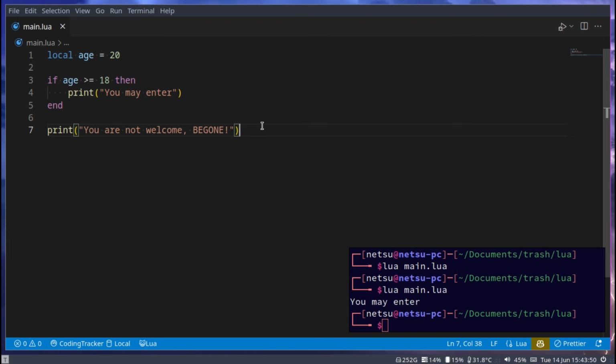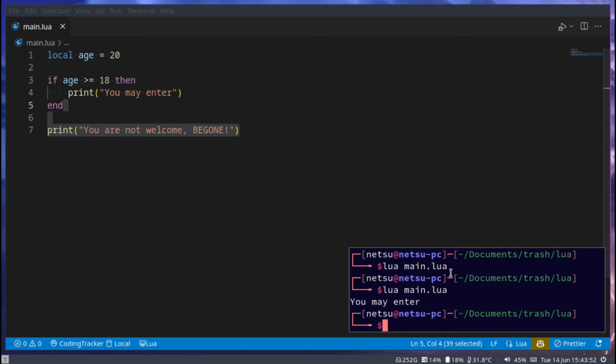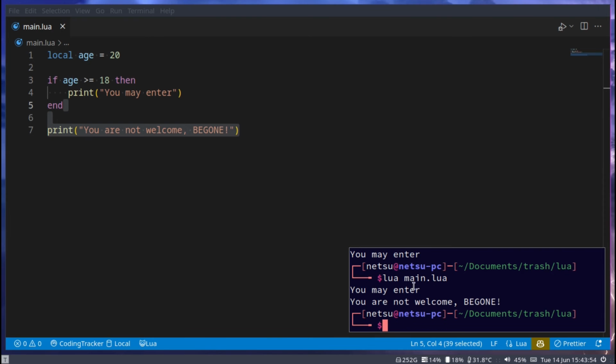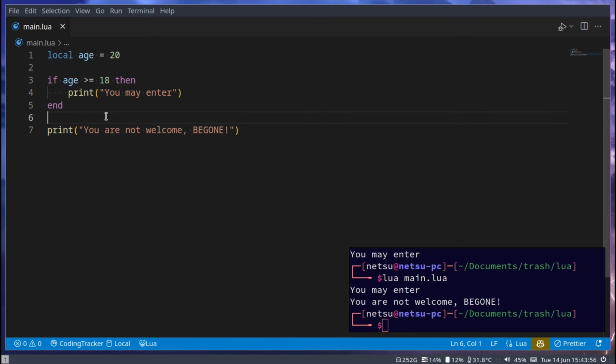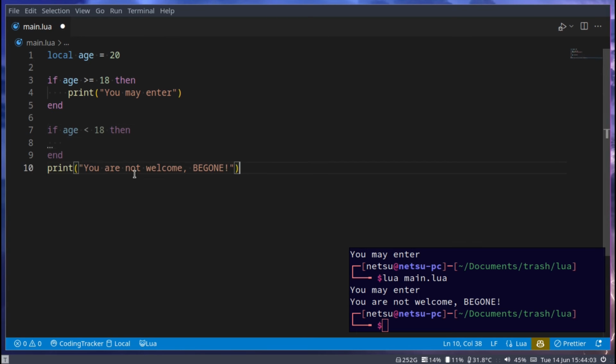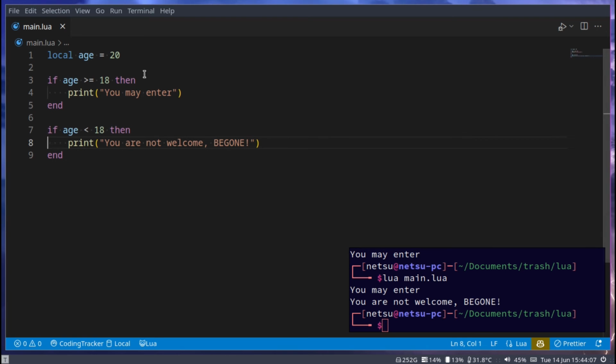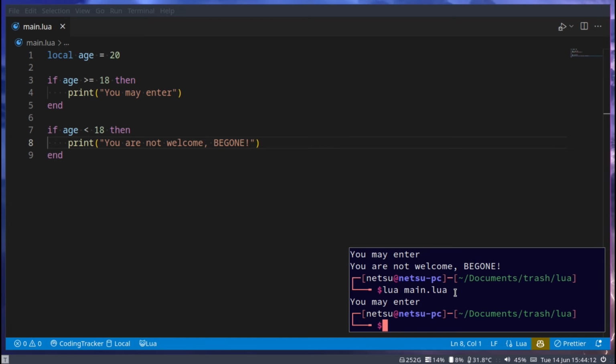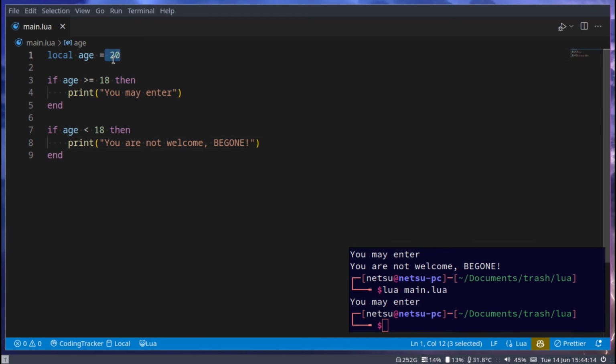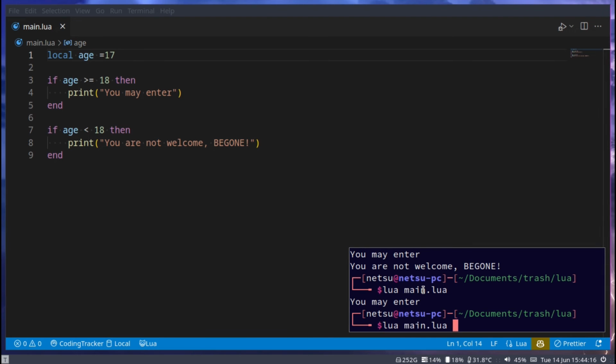But you might already notice what will happen here. If I run it, we'll get both. We could go if, and then age is less than 18, and then throw this in there. This is perfectly fine. So now we have two if statements, and it will work. If we go here and say 17, then you are not welcome, be gone.